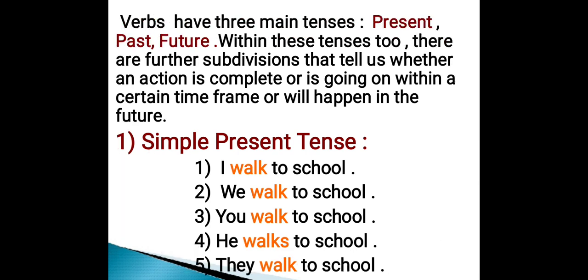Verbs have 3 main tenses: present tense, past tense and future tense. Within these tenses too, there are further subdivisions that tell us whether an action is complete or is going on within a certain time frame or will happen in the future. Let's study about them. First is simple present tense, and the examples are: I walk to school, we walk to school, you walk to school, he walks to school and they walk to school.